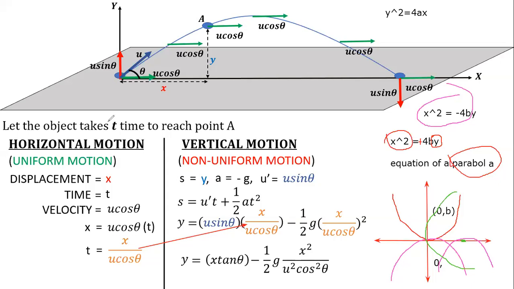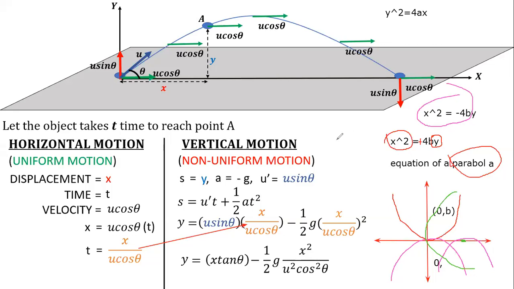Yeah, Shravan, tell me. Sir, for this equation, y equals x tan theta minus half g x square upon u square cos square theta, the equation is x square equals minus 4by. Yeah, because your x square is negative now over here. And what is the rule of a quadratic? That the coefficient of x square cannot be negative. Whenever you define a quadratic equation, to make this positive, I need to shift all the terms to the other side. So y will become negative. So it is quadratic in x and linear in y. So the parabola equation out of the four which represents this is x square equal to minus 4by. That tells us that it is downward facing.